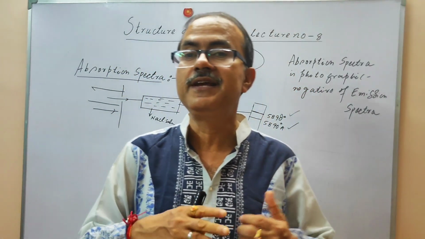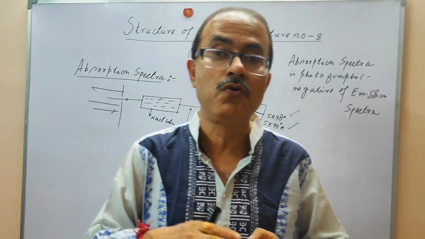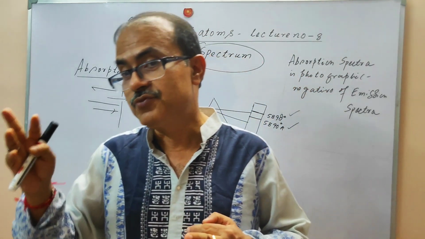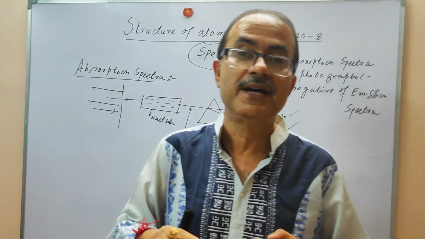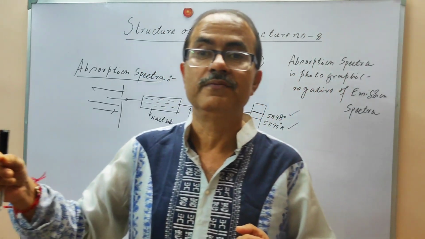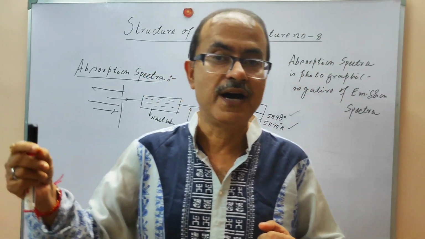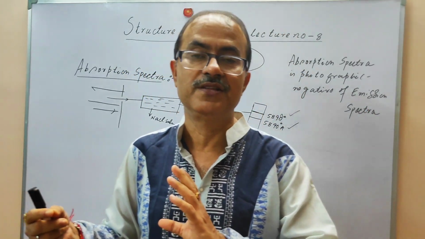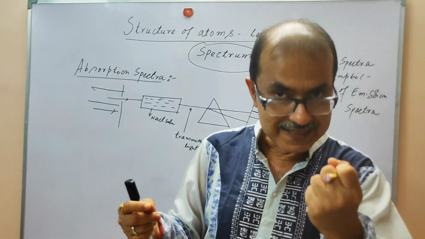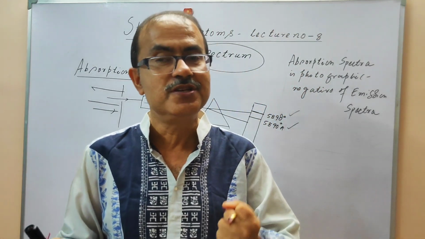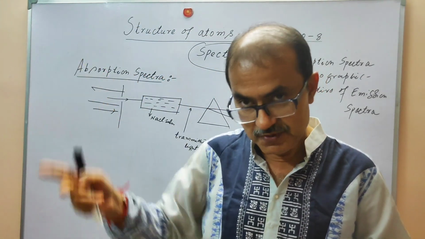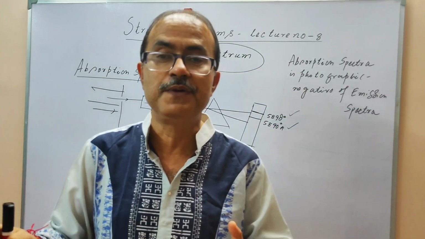Emission spectra are created from the radiation emitted by the source, whereas absorption spectra are created by the transmitted portion of white light passed through a substance, and this substance takes up the wavelength which corresponds to the bright line in the emission spectrum.